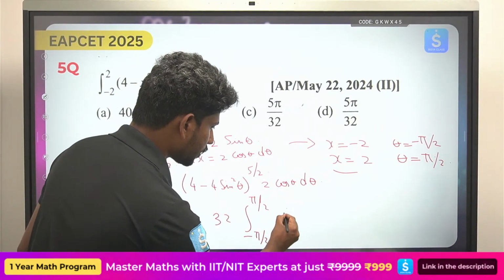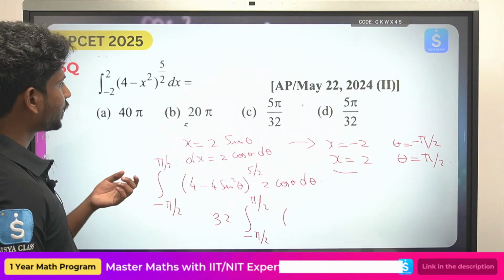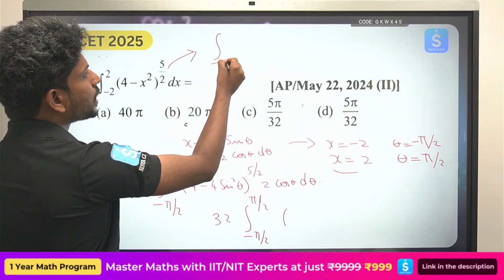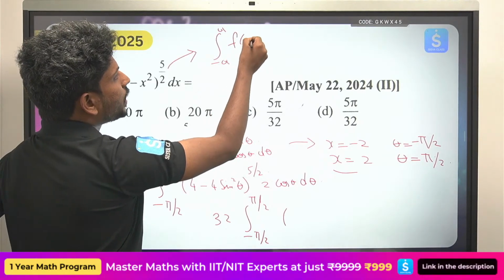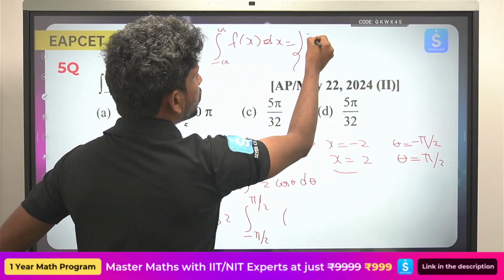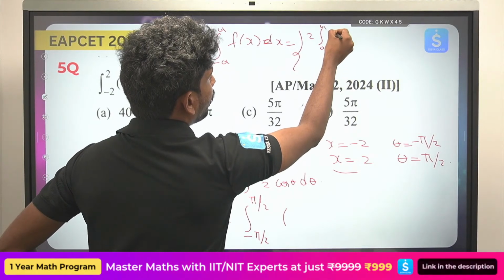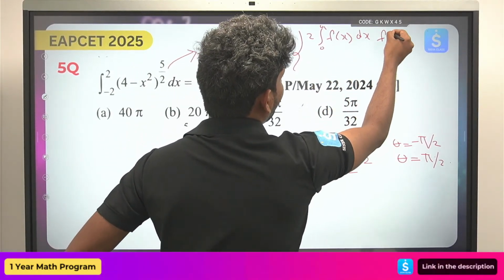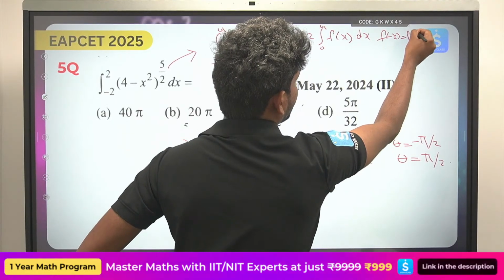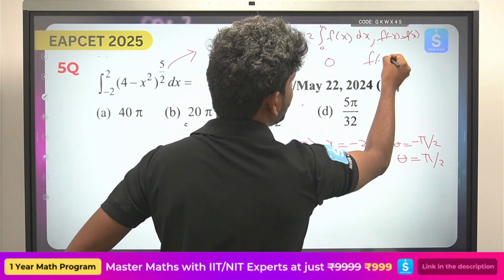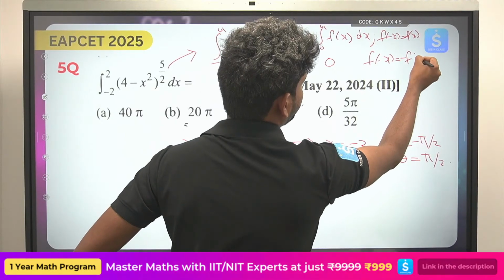This will become, actually, here is one more thing: you can use one more rule. Integral minus a to a f of x dx can be written as 2 times integral 0 to a f of x dx when f of minus x equals f of x, that is, whenever f of x is an even function. Whenever f of x is an odd function, then you cannot write this.